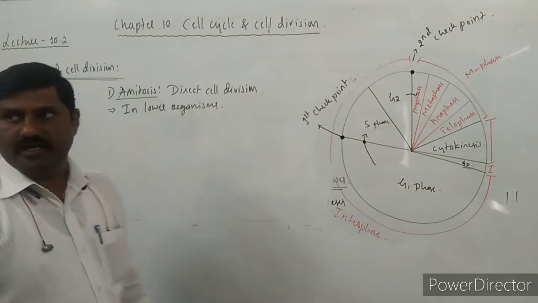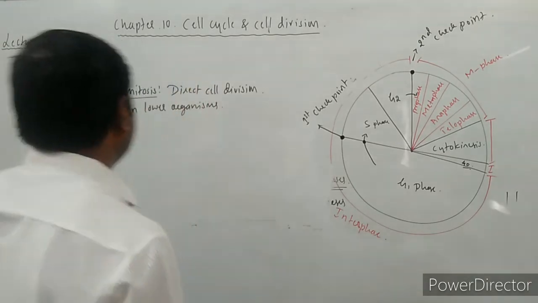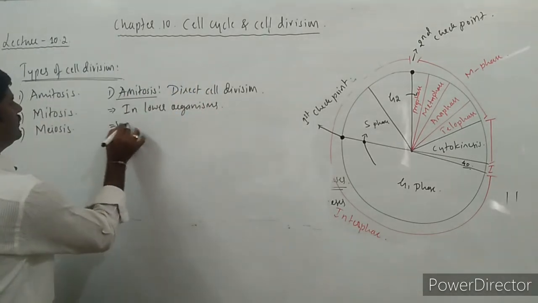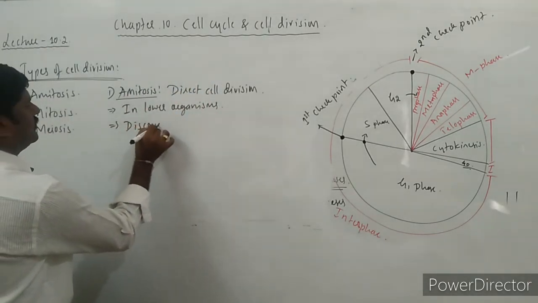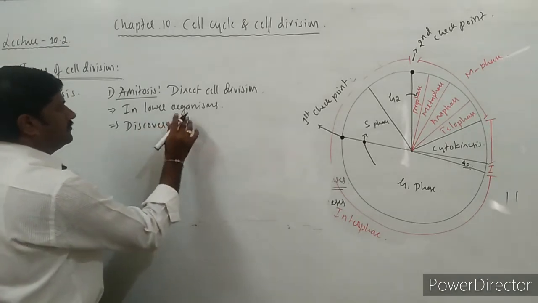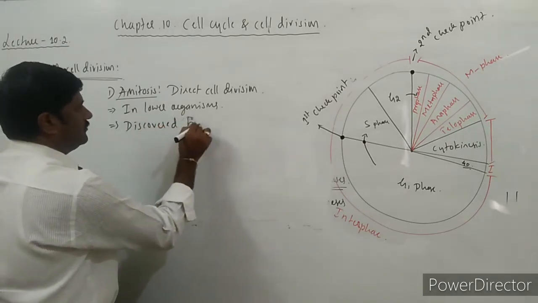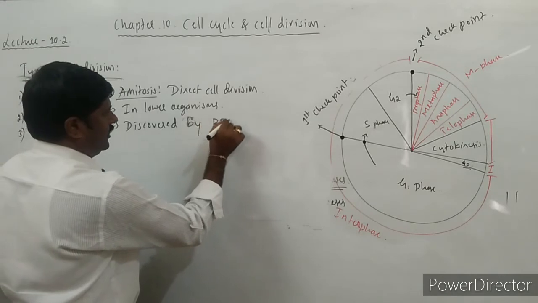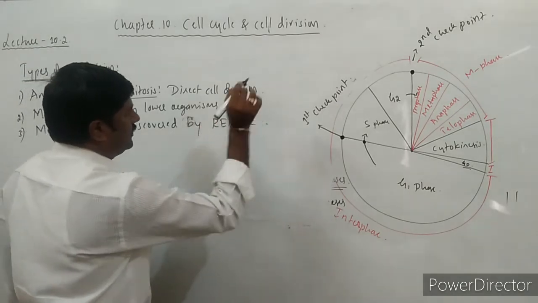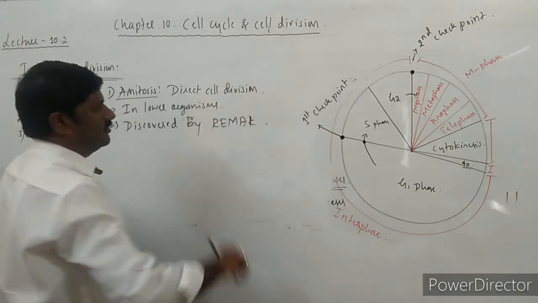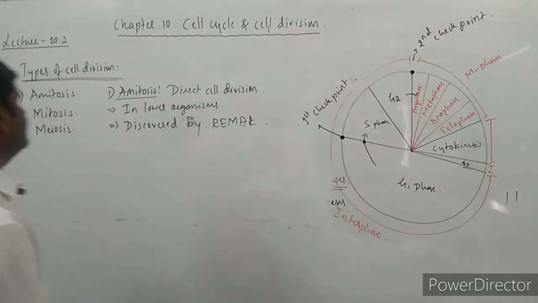It was first discovered by one of the scientists, Raymond, the name of the scientist who discovered this amitosis.